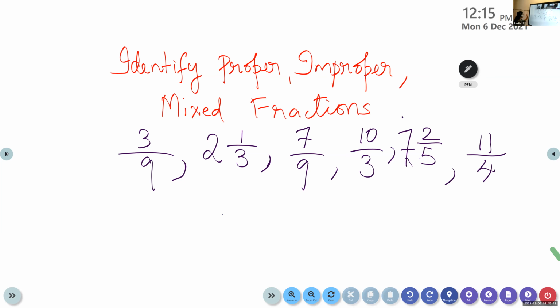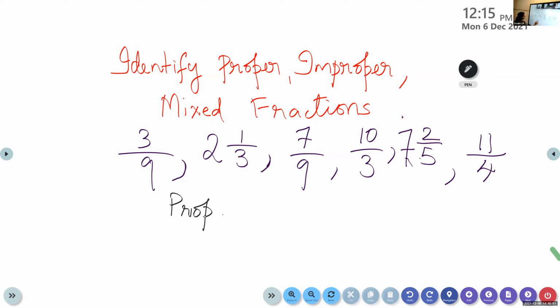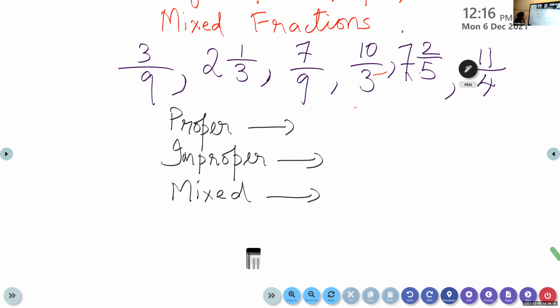So children, after that, how you can write here below proper. Just simply write proper, then write the answer. Proper means the spelling is P-R-O-P-E-R. Write it. Proper. Write the answers. Improper. Then you can write proper, improper, then mixed fraction. Finish. Don't say the answer now, please wait. I want all the children to do alone.